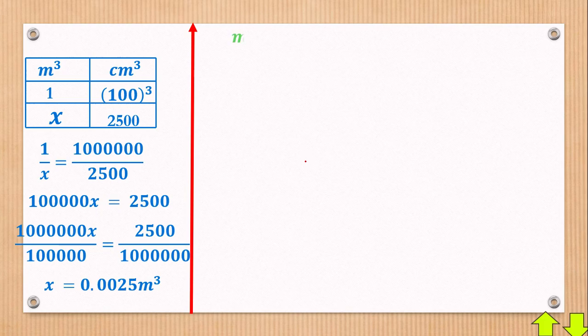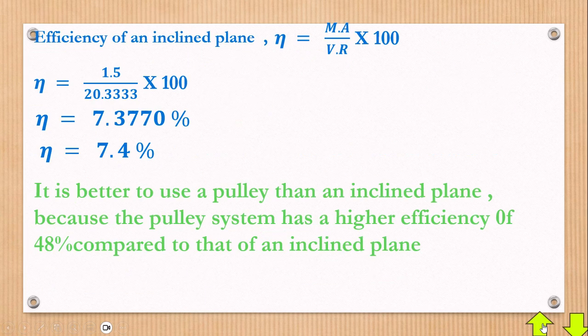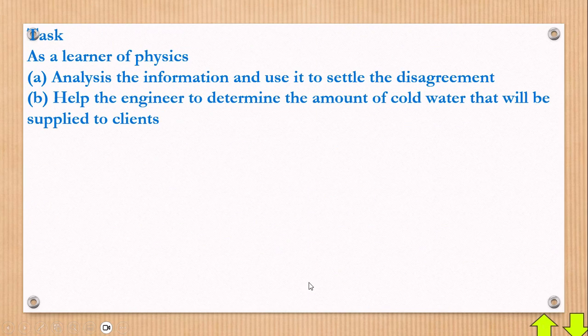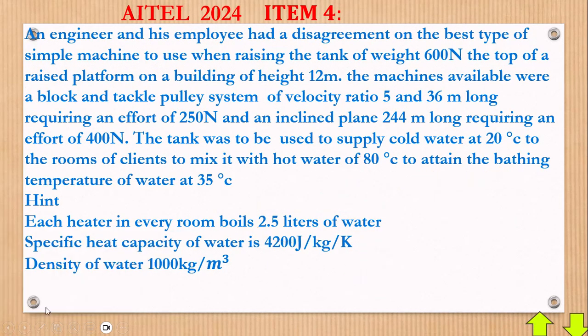The mass of hot water we don't know, but the volume is 0.0025 meters cubed, and the density of water has been given to us here in the question. The density of water is 1000 kilograms per meters cubed.